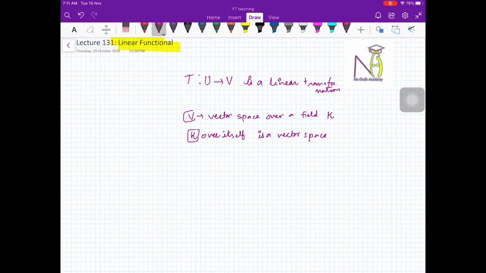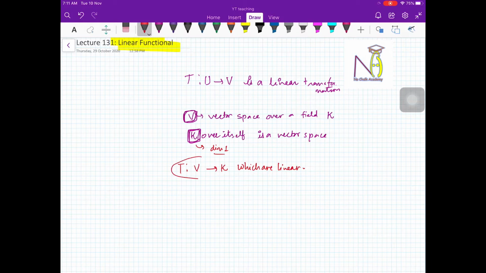So you have these two vector spaces, V is a vector space over K and K is a vector space over K. So you can also have transformations from V to K which are linear. This is a vector space of dimension 1 because it is a field over itself.